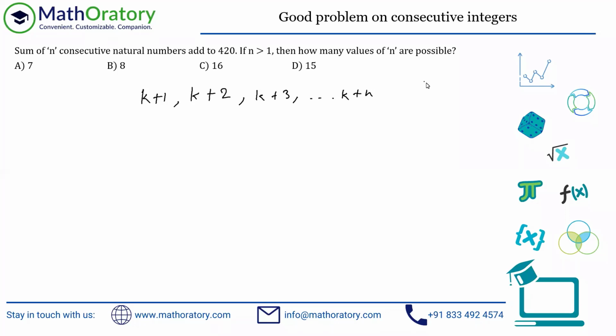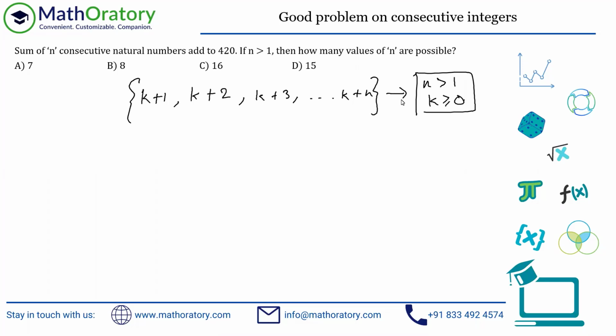There is one constraint given in the question, that n has to be greater than 1. Now, since these are natural numbers, this number has to be positive, right? So k must be greater than or equal to 0. I mean, k can be 0. If k is 0, great, this is 1, and 1 is acceptable, right? So k should be greater than or equal to 0. These are the two constraints that we have, and this is the series that I'm considering.